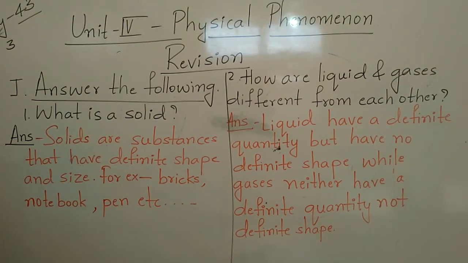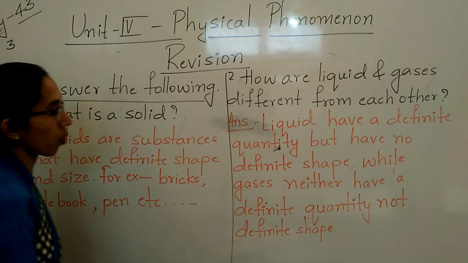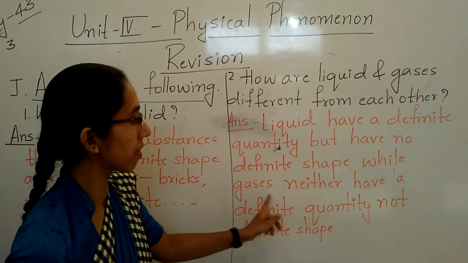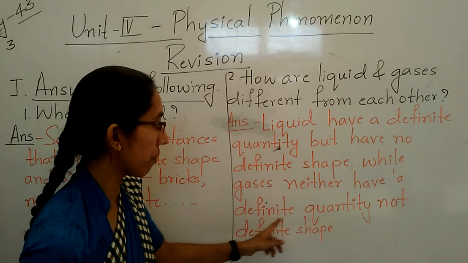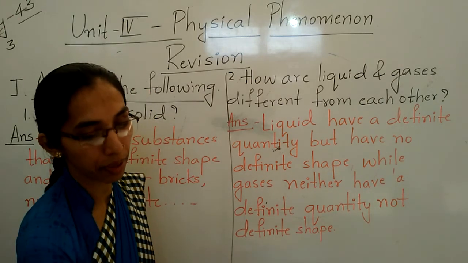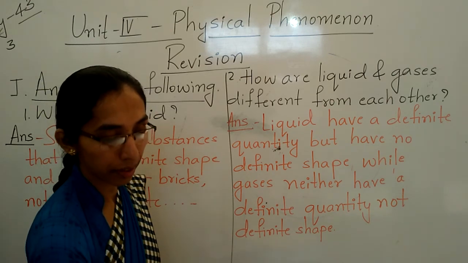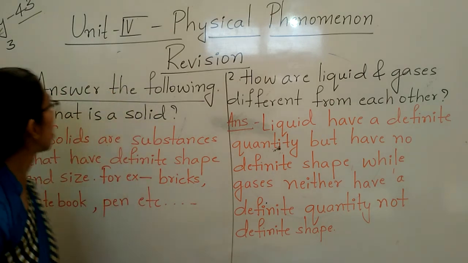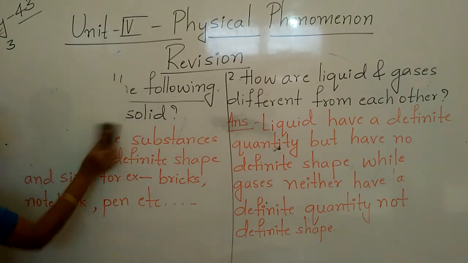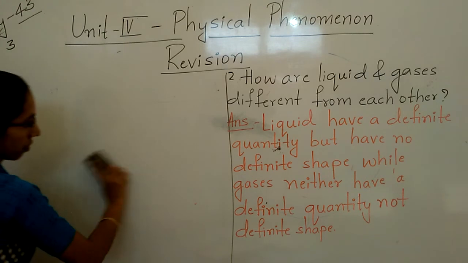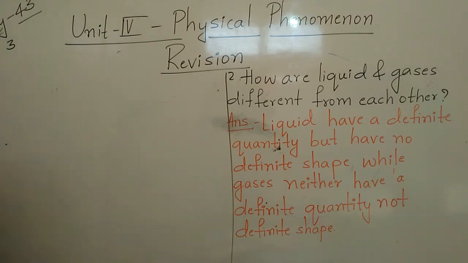Yes children. See, a liquid has a definite quantity but no definite shape, while gases have neither a definite quantity nor a definite shape, children. Okay. Next question number 3.